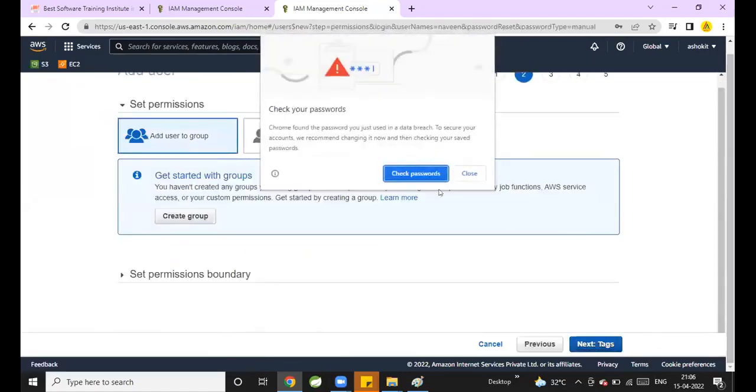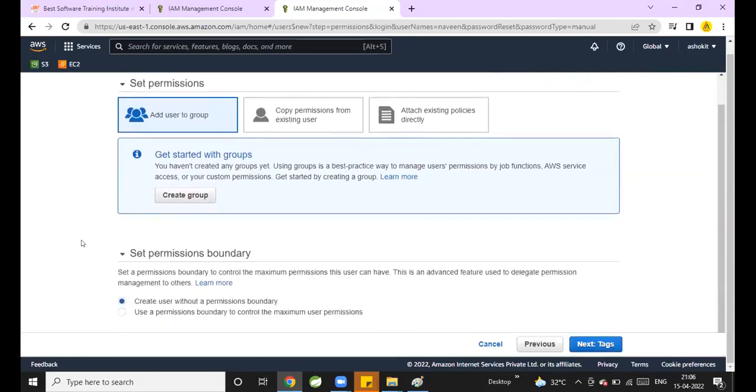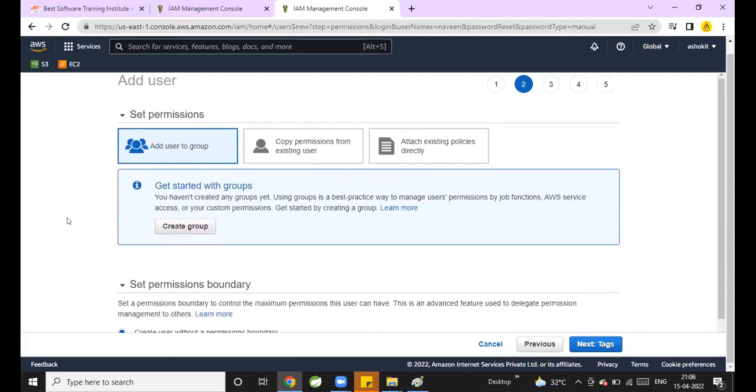Next, permissions. Guys, here we need to understand a few details. Here we have set permissions. We have three options. Can anyone read out what the three options available here are? Add user to group, copy permissions from existing user, attach existing policies directly.